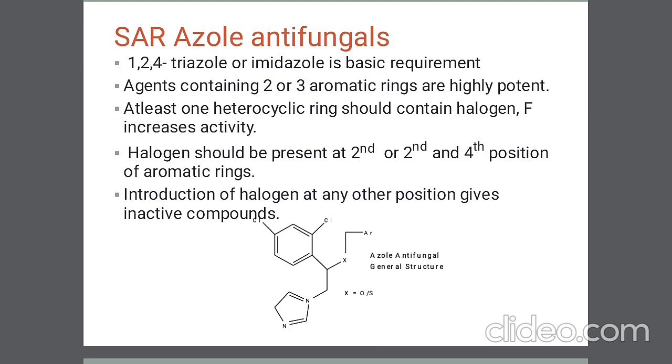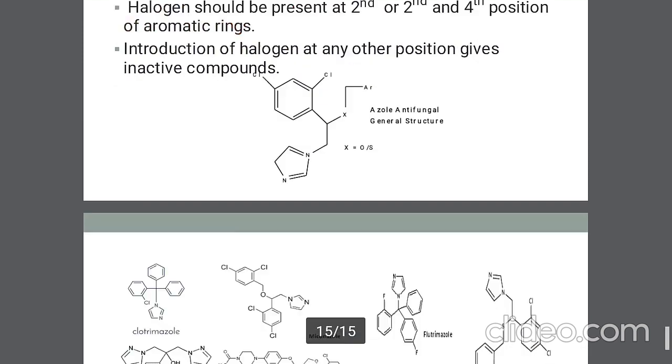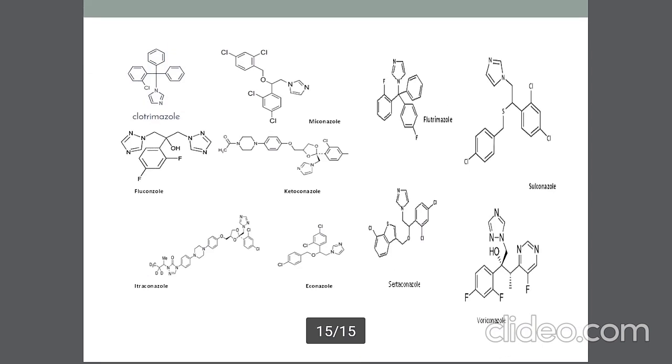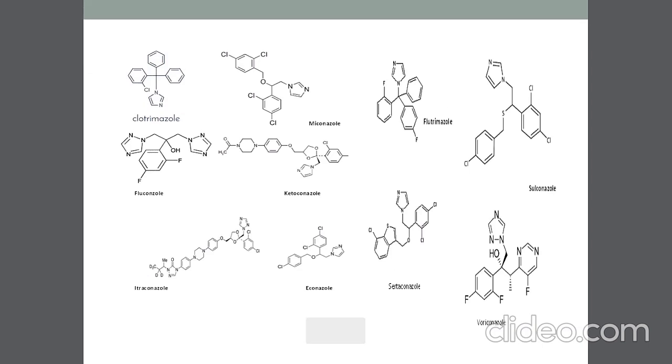It has also been seen that when the halogen is present at the second position, or the second and fourth positions in the case of di-substituted compounds on the aromatic ring, the compounds are highly active. Introduction of halogen at any site other than the second and fourth results in inactive compounds. So these are the azole antifungals which are very potent. Out of these, clotrimazole, miconazole, flutrimazole are imidazole ring compounds, whereas ketoconazole and itraconazole are 1,2,4-triazole containing compounds. Thank you.